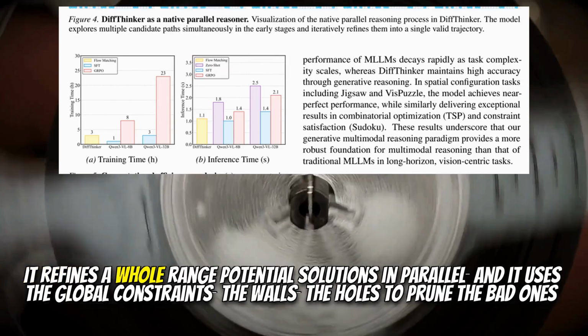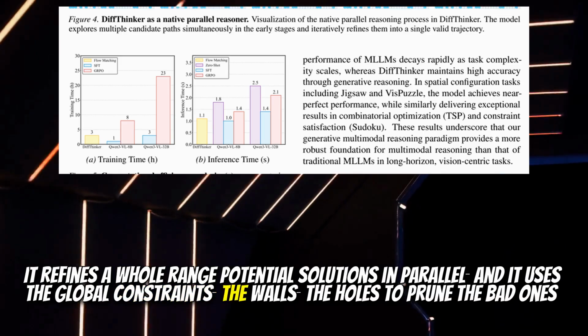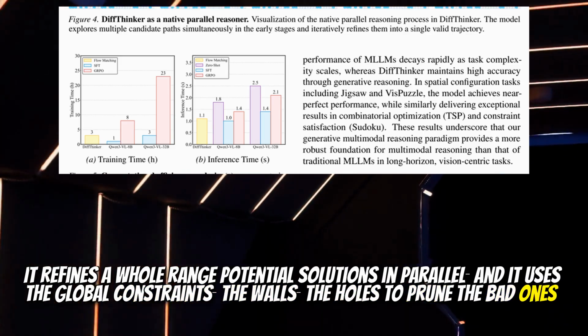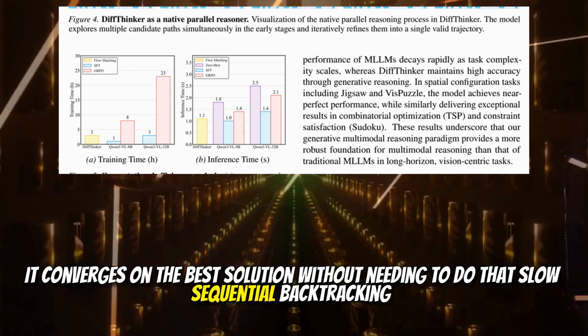It refines a whole range of potential solutions in parallel, and it uses the global constraints, the walls, the holes, to prune the bad ones. It converges on the best solution without needing to do that slow, sequential backtracking.